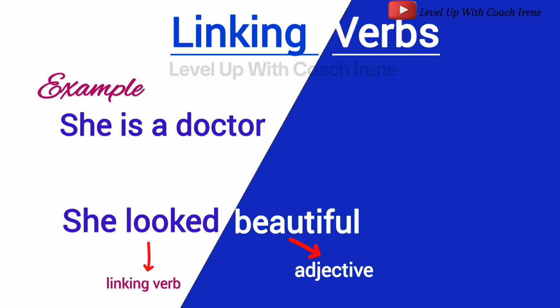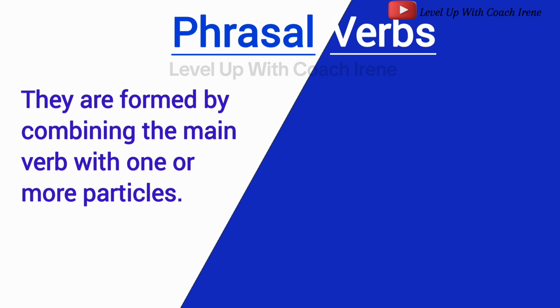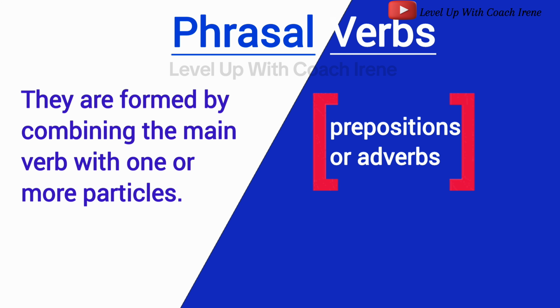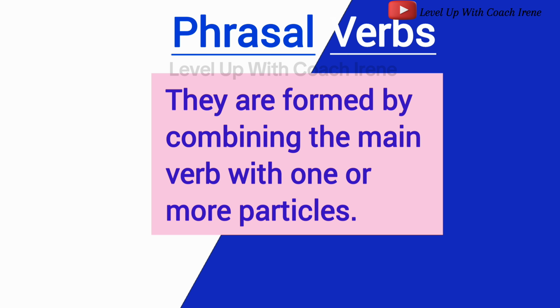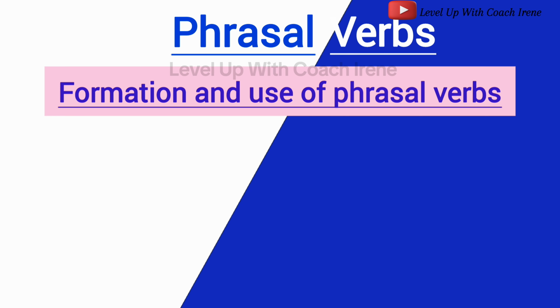Lastly, we're going to be looking at phrasal verbs. They are formed by combining a main verb with one or more particles, either prepositions or adverbs. The meaning of phrasal verbs often differs from the meaning of the individual words. Here is how you can form and use them. Choose a main verb that you want to use.